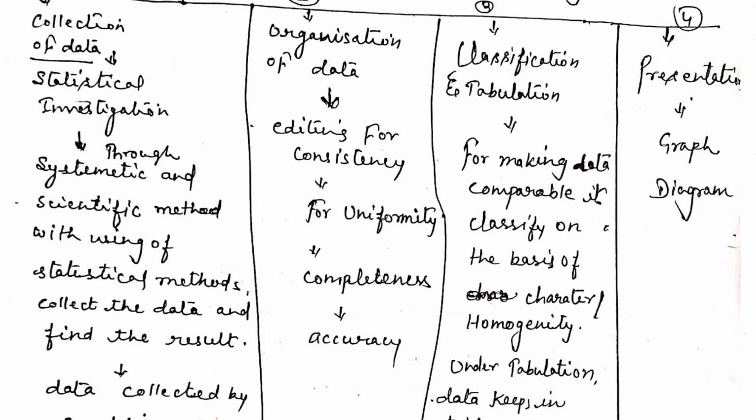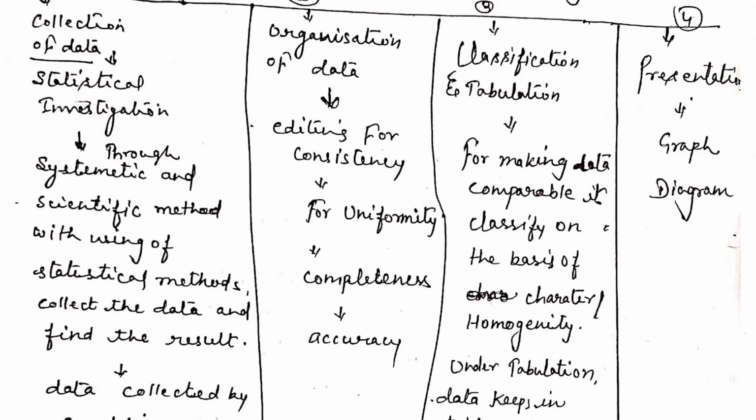Under descriptive statistics, univariate relates to measurement of central tendency, dispersion and skewness. And under bivariate descriptive statistics, correlation and regression. So we classify descriptive statistics in the following points.